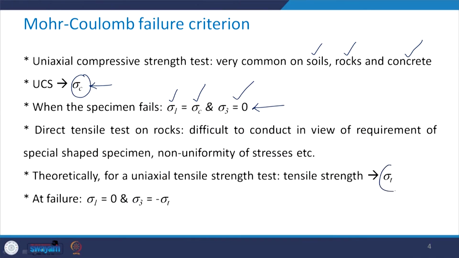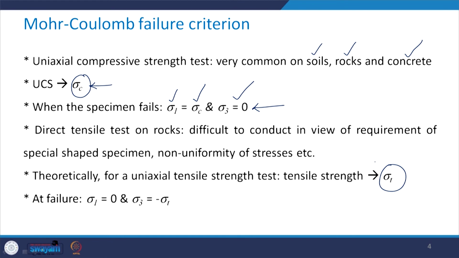Therefore, it was told that direct tensile tests on rocks are not that feasible to conduct. But say, theoretically, if we are conducting the direct uniaxial tensile strength test, then at failure what we will get is the tensile strength, say sigma t.